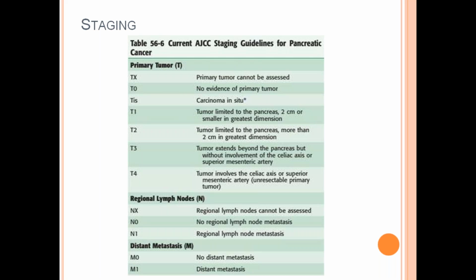T3: tumor extends beyond the pancreas but without any involvement of the superior mesenteric artery or celiac plexus. T4 involves the celiac axis or superior mesenteric artery. It's an unresectable tumor.